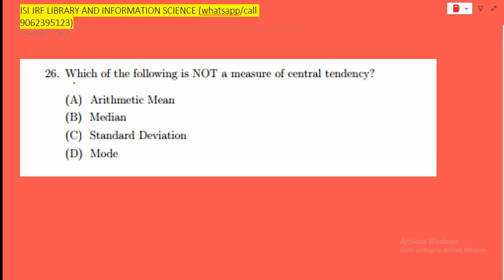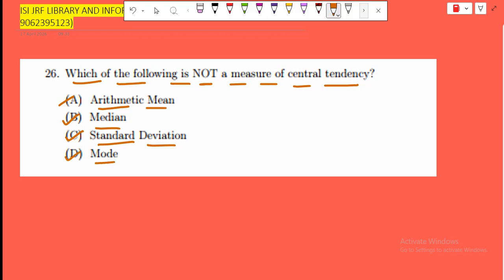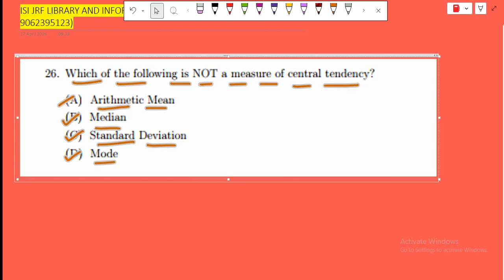Question says, which of the following is not a measure of central tendency? Option number A says arithmetic mean. Option number B says median. Option number C says standard deviation, and option number D says mode. Okay, so let's discuss this.